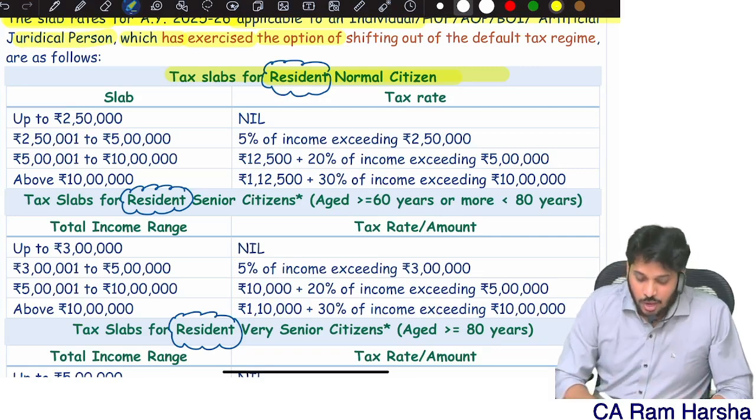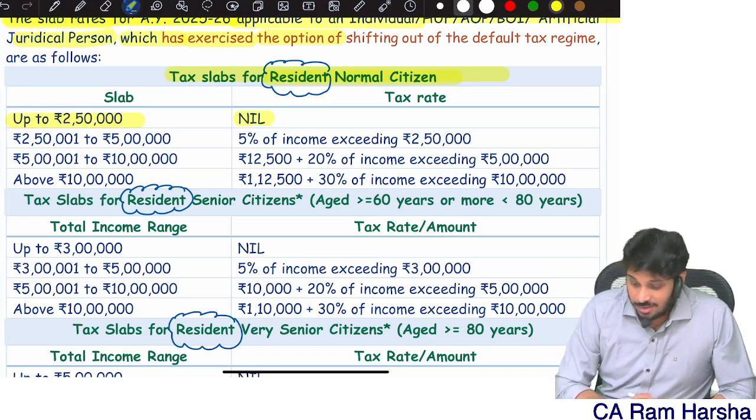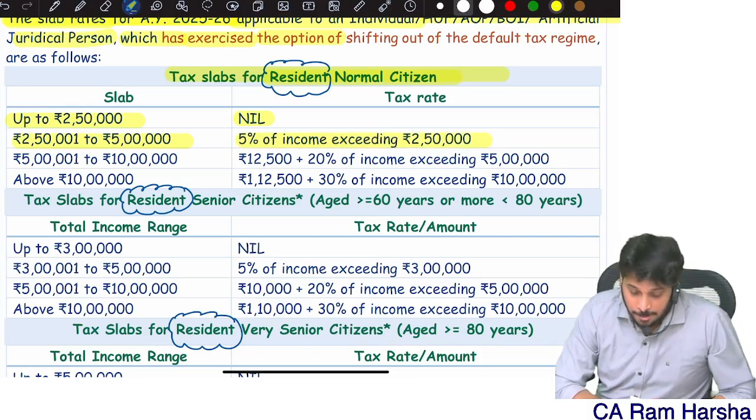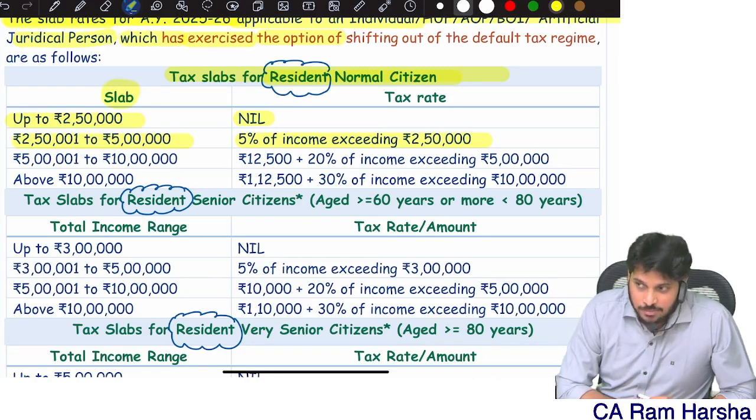So up to 2.5 lakh, what is the tax rate? Zero. Sir, my income is more than 2.5 lakh, but less than or equal to 5 lakh. My income is up to 5 lakh. Then my tax is 5%. Then the tax rate is how much? 5%. You see here, I mentioned the word slab.